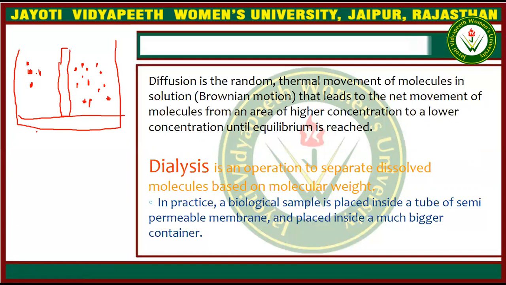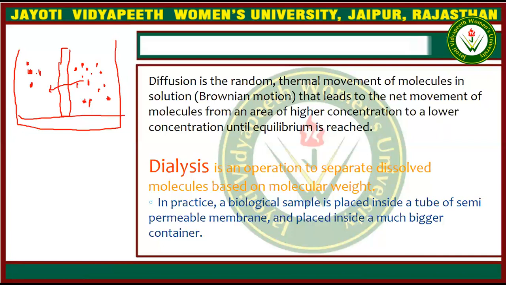So what does diffusion say? If a buffer is present between two parts, then what will happen? Through this membrane, the molecules which are higher in concentration will move to the side where the concentration is lower. So the molecules from higher concentration will diffuse to the low concentration.